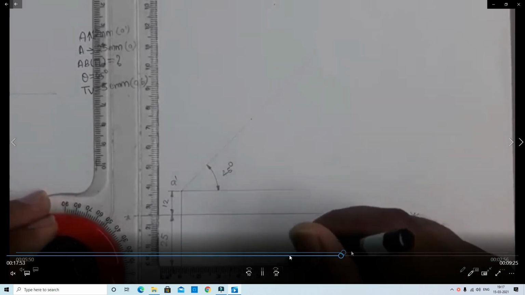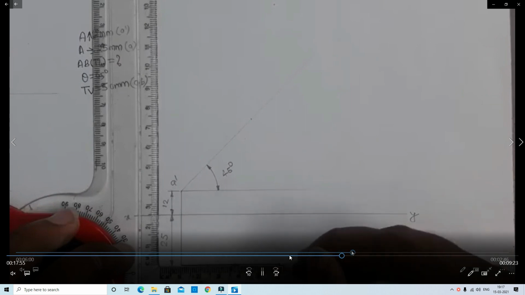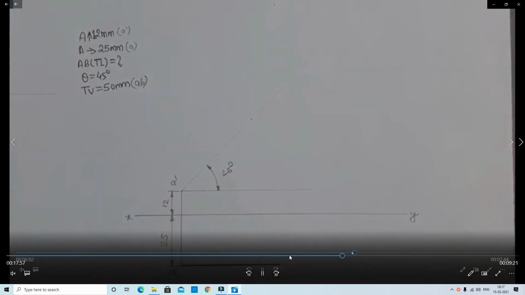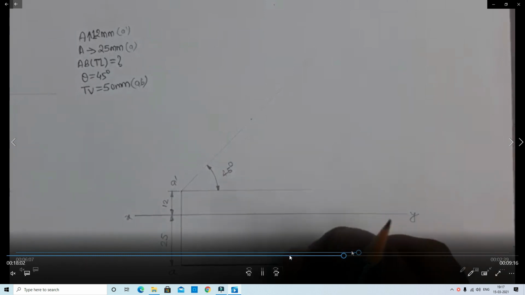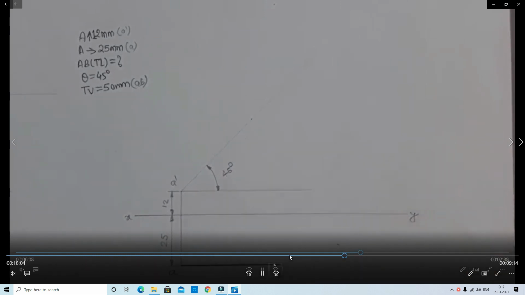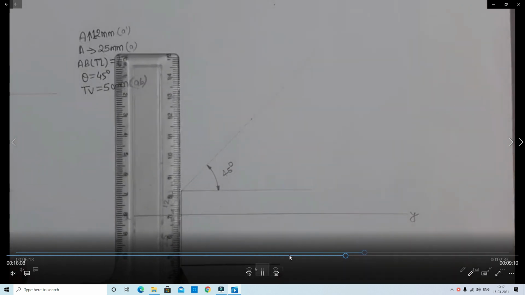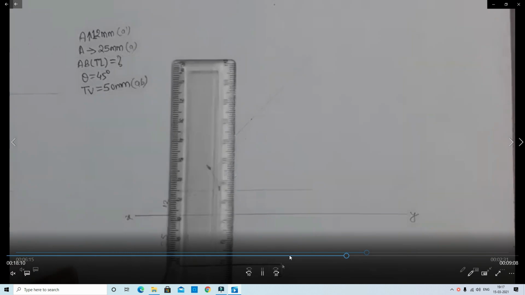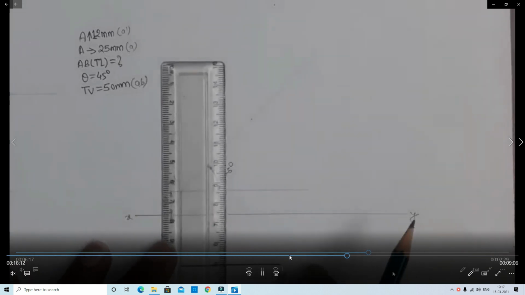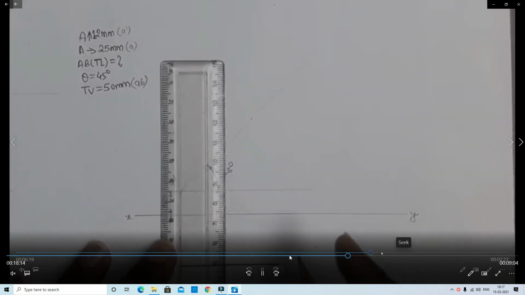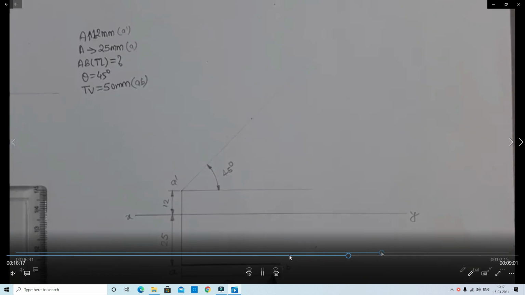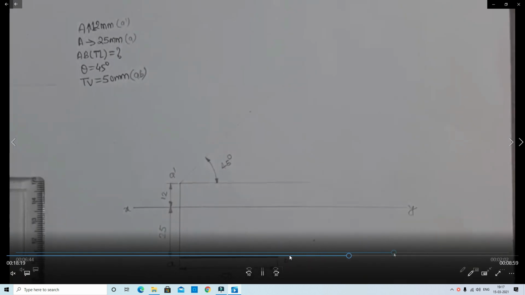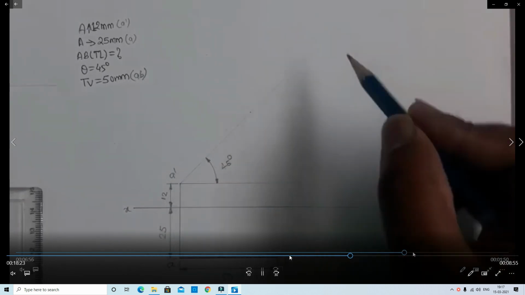Then we extend the top view to the HP inclination with the help of the scale.